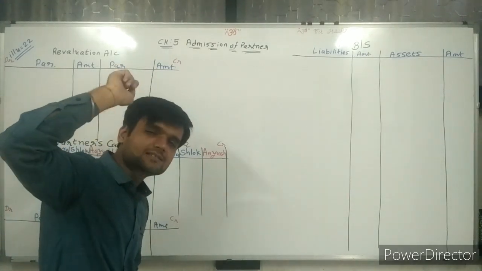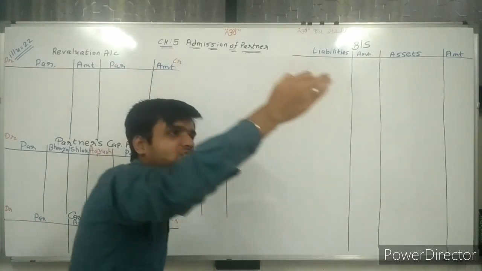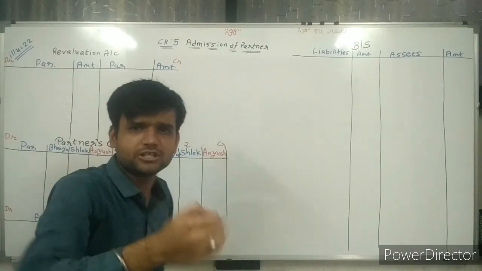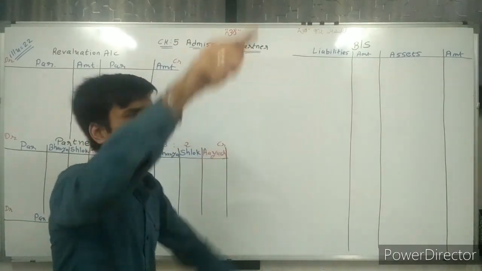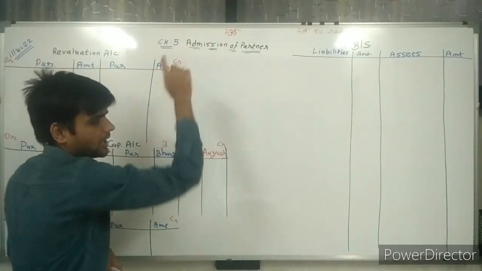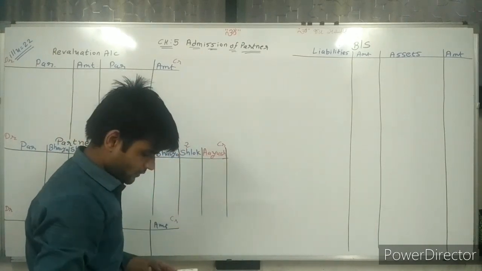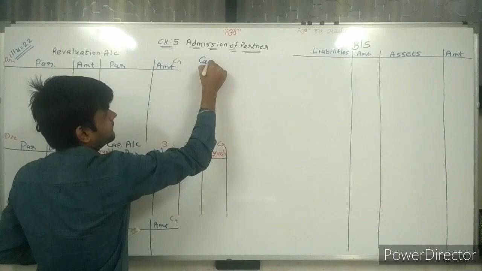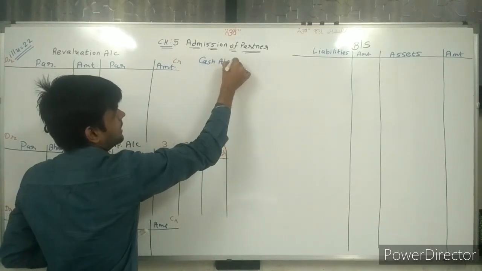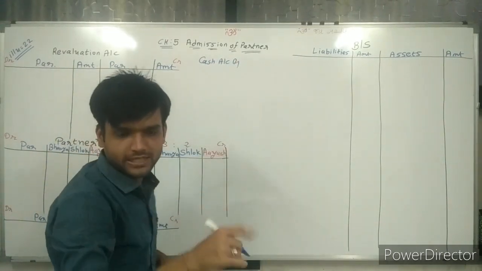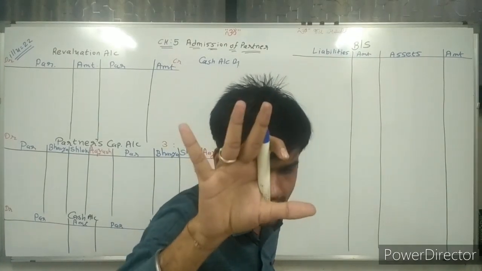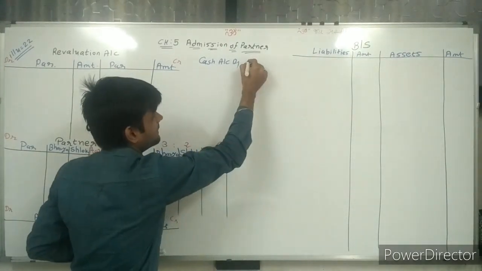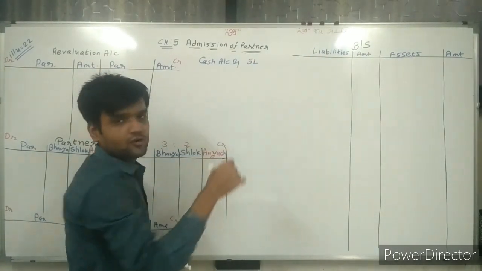Same as last lecture, cash comes in, cash account is debited. Write down the journal entry first. So here I am writing the journal entry. First of all, cash comes in, so cash account debit. Now how many rupees? In the first adjustment, 5 lakh is capital, so I am writing cash account debit 5 lakh.